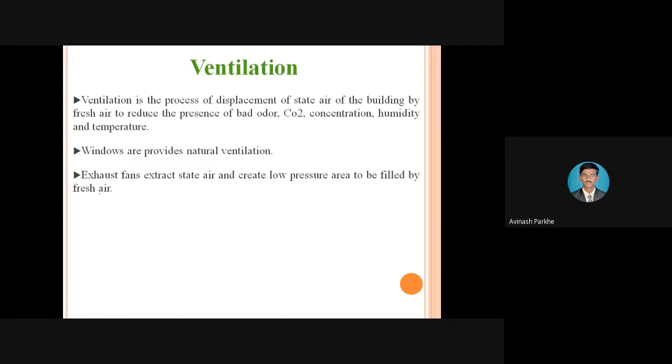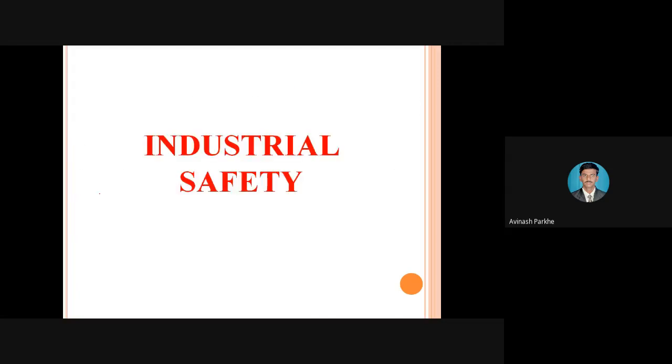If you take the example of our workshop, there is a rotating element there. Whatever unwanted fumes and smoke are generated are sent outside, and fresh air is continuously coming in from the windows. If you visit any type of industry, such ventilation devices are provided. Therefore, ventilation also plays a very important role.